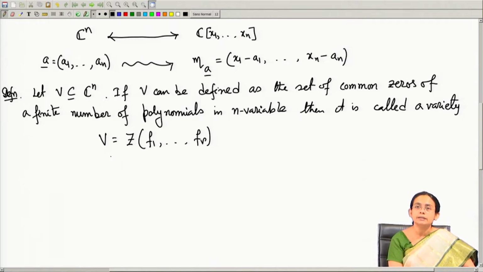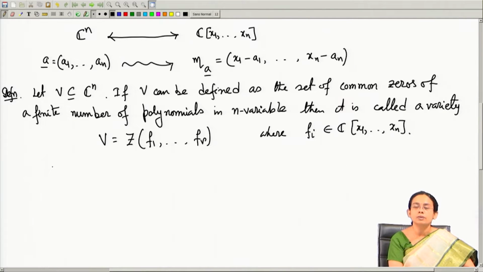So, a variety is nothing but the set of common zeros of finitely many polynomial equations. It is very important that all of these f i's are polynomial functions. So, let me just write down that these f i's are polynomials in x 1 up to x n over the field of complex numbers. So, this is how we have defined the variety.